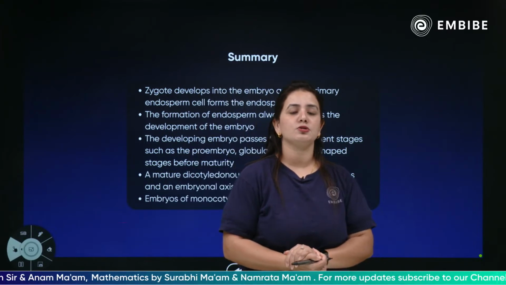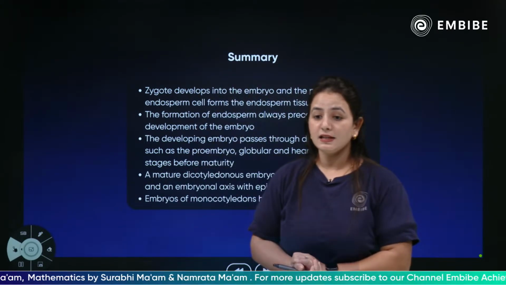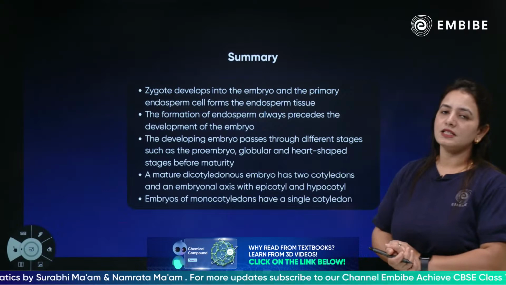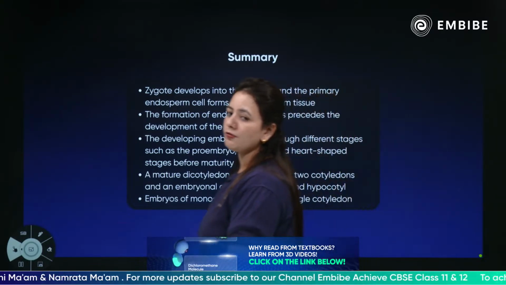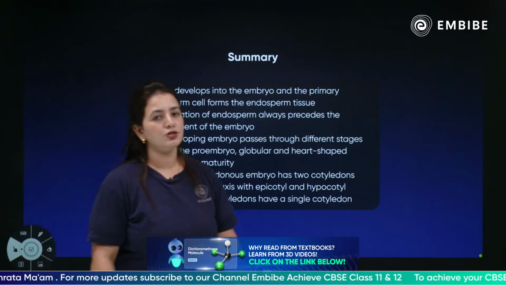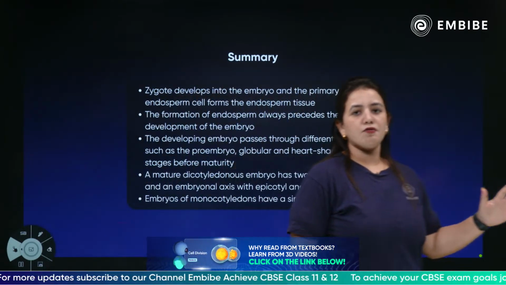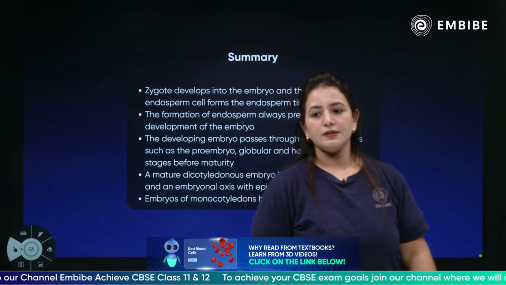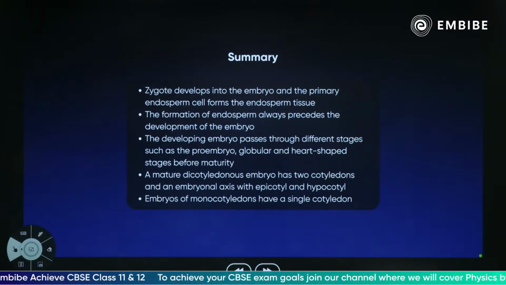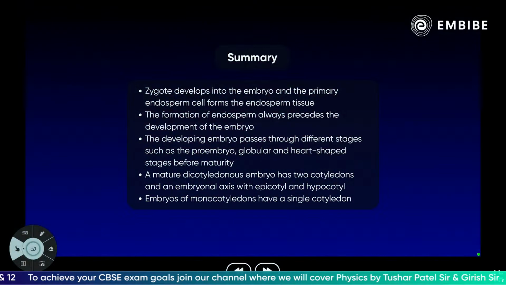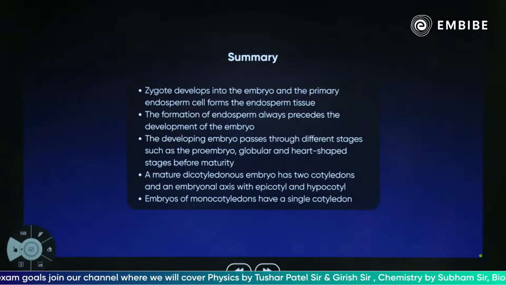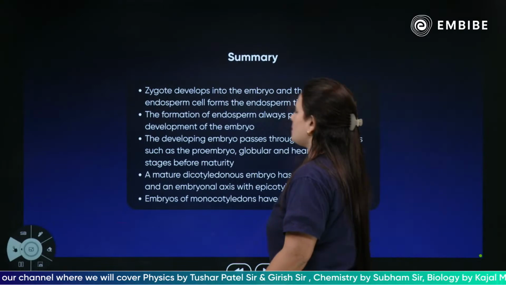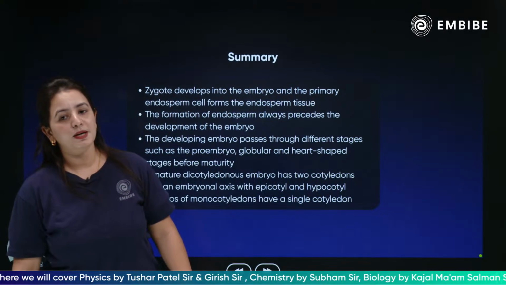There are two types of endosperm, free nuclear and the cellular one. In the free nuclear, there is continuous nuclear division without cell wall formation, and in the cellular one, there is nuclear division with cell wall formation. The formation of endosperm always precedes the development of the embryo.